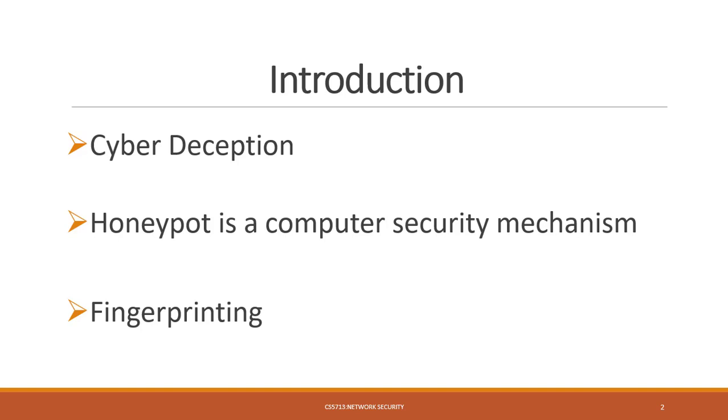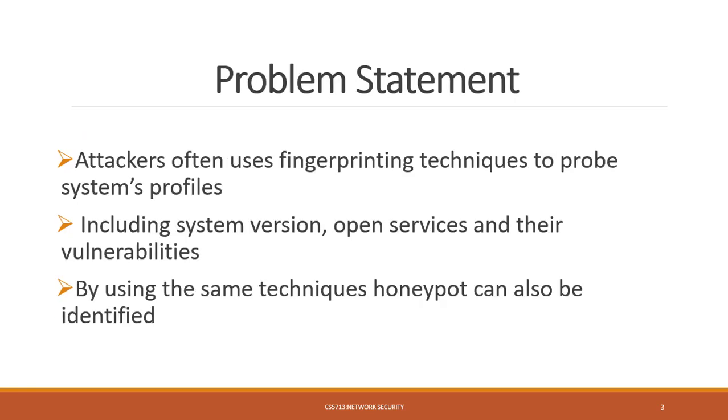Fingerprinting is a set of information that can be used to identify network protocols, operating systems, hardware, and devices. Basically, a hacker uses fingerprinting as the first step of their attack to gather maximum information about the target. Next slide is the problem statement. Attackers often use fingerprinting techniques to probe system profiles, including system versions, open services, and their vulnerabilities. By using the same technique, a honeypot can also be identified.